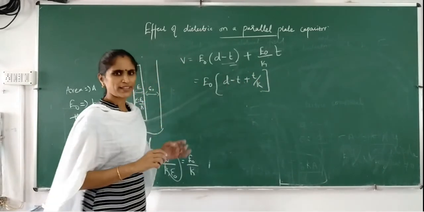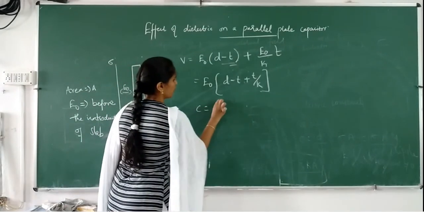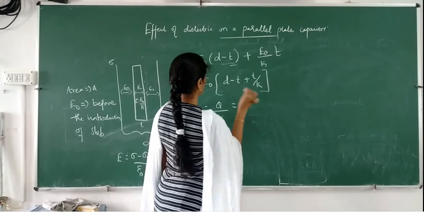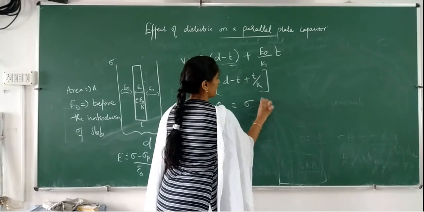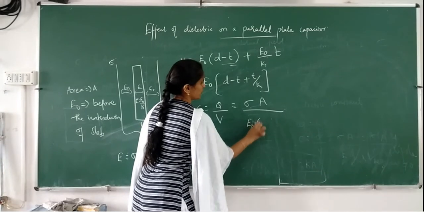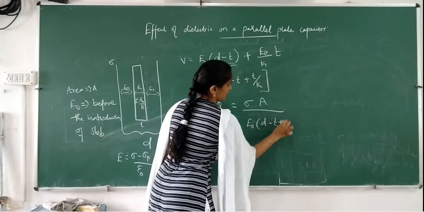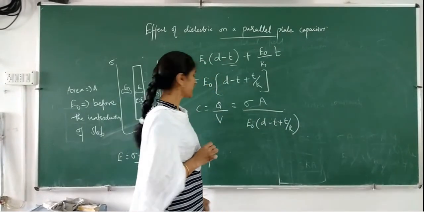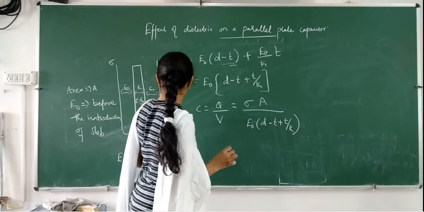Now again you can find the capacitance, C is equal to Q by V. Q can be written as sigma into A, and V can be written as E0 into (d minus t plus t by K). And instead of E0 we can write sigma by epsilon 0.